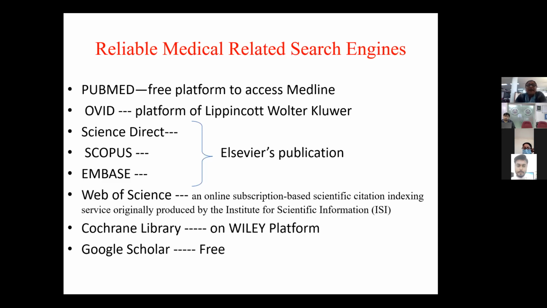Web of Science is an online subscription-based scientific citation service originally produced by the Institute for Scientific Information. Web of Science and Scopus are subscription-based scientific citation indexing and abstracting services.